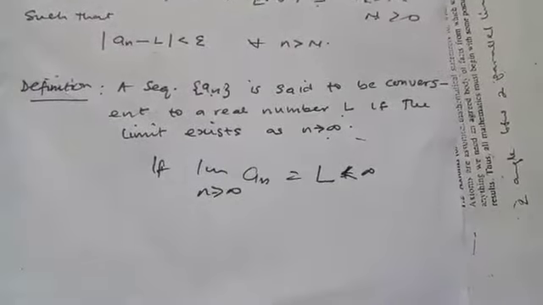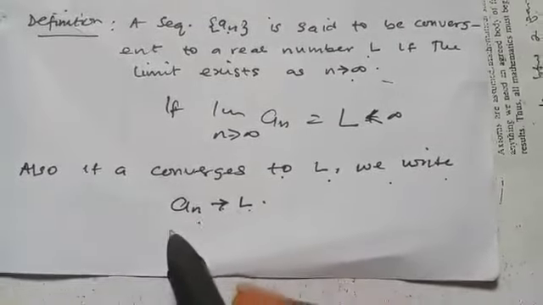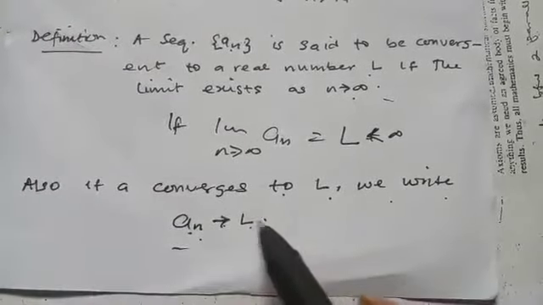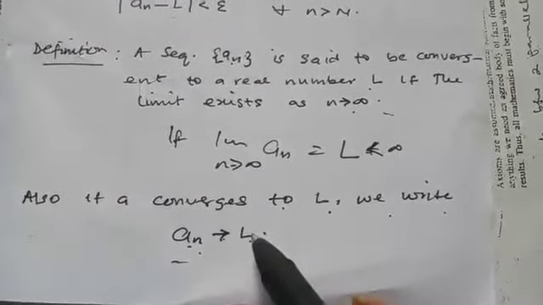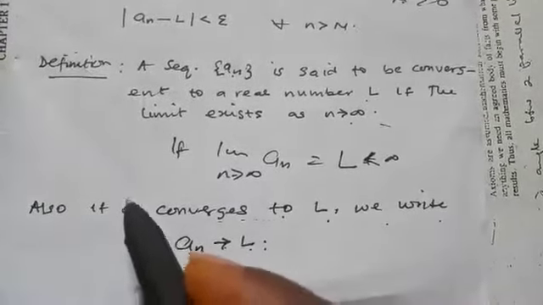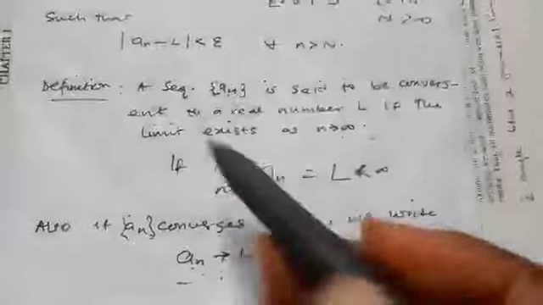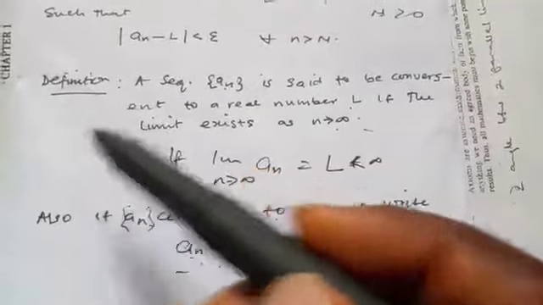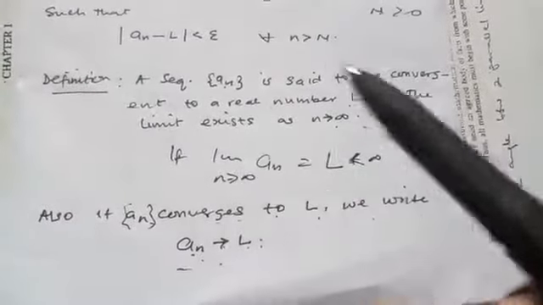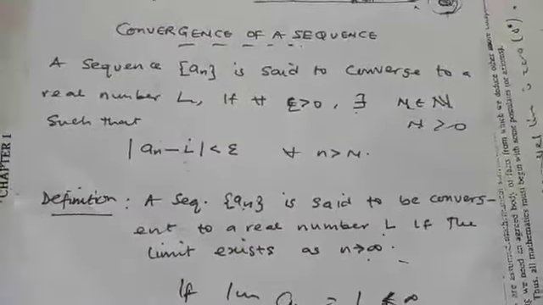Also, if a sequence converges to L, we write a_n tends to L. That simply means the sequence converges to L. This is the short form of writing converges to L. So here now we are dealing with limits. That simply means that to show that a sequence converges, we only need to show that the limit exists. We have another definition, which is what we call the epsilon definition of convergence.